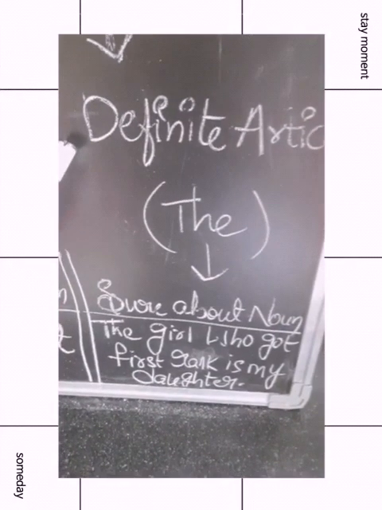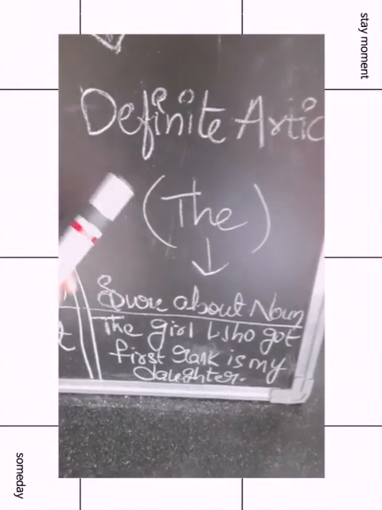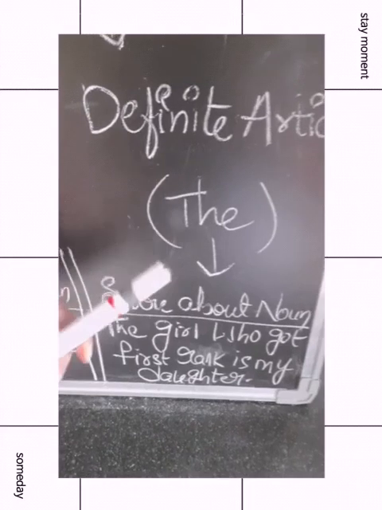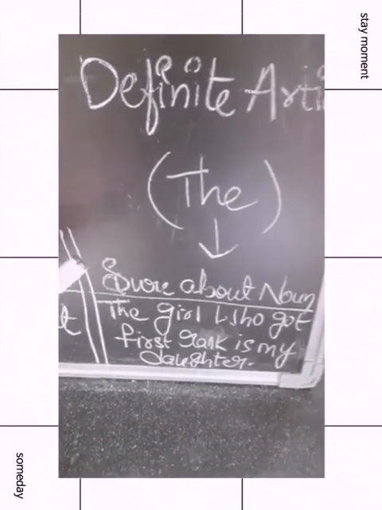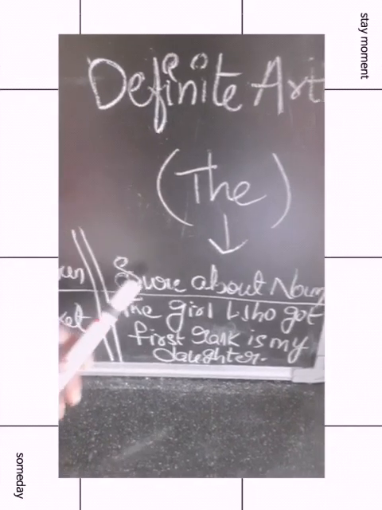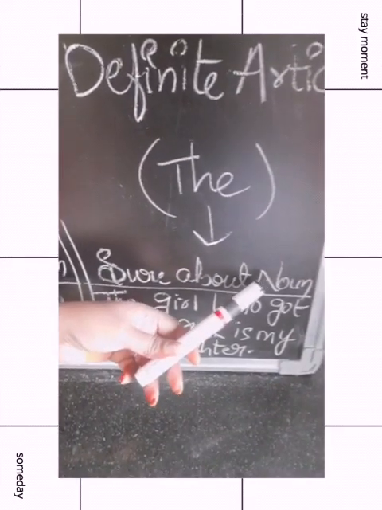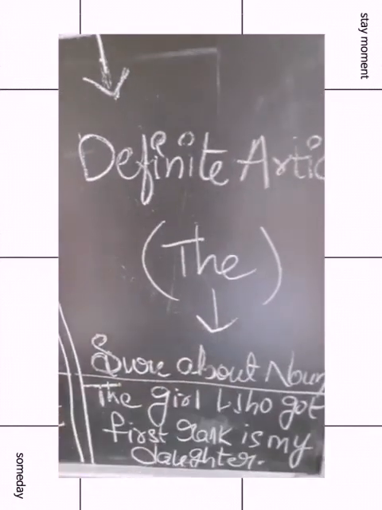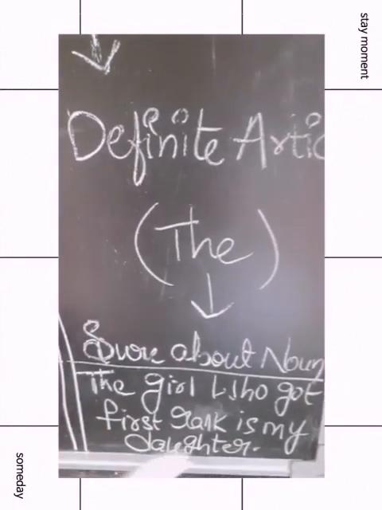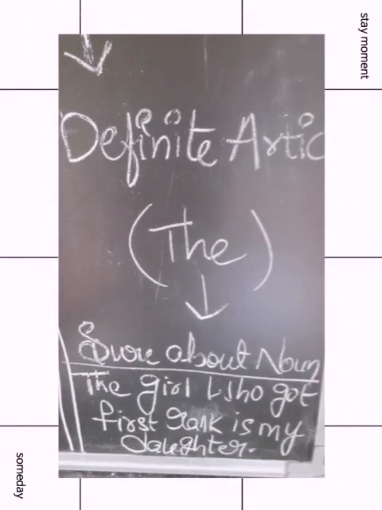Now let us see the definite article. The definite article means the. Why are we calling it a definite article? Because it's definite. We are very sure about a noun. Example, the girl who got first rank is my daughter.